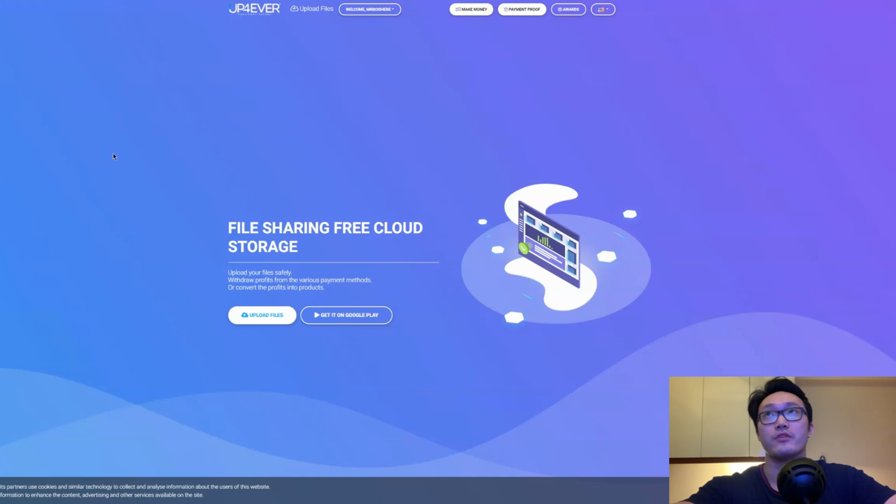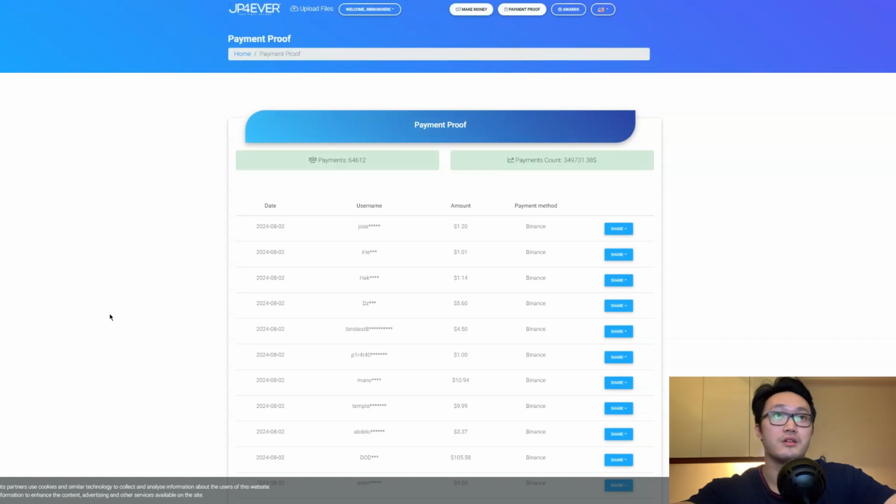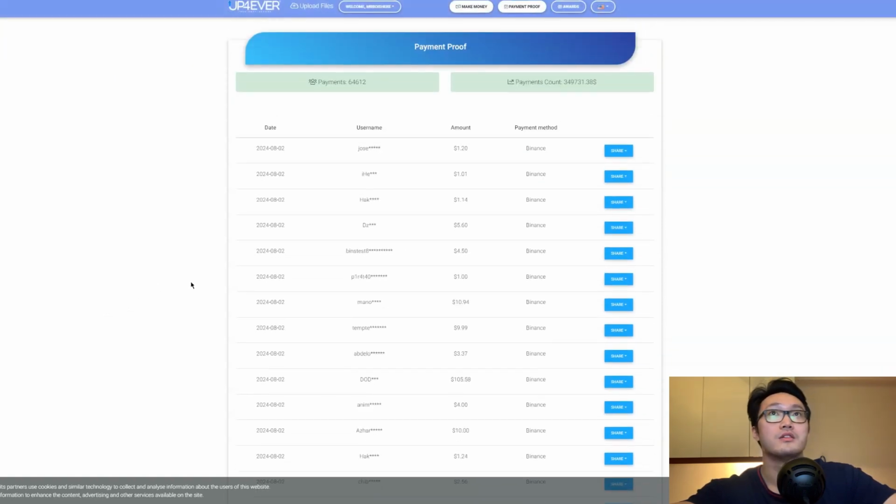Alright, so the last website will be called upforever.net. So over here, we can go and see the payment proof. Apparently there's proof over here that people are earning money. As you guys can see over here, payment method, Binance, $1.20. When did this person withdraw? What is this? August? 2nd of August. Yeah, it's like 2 days ago.